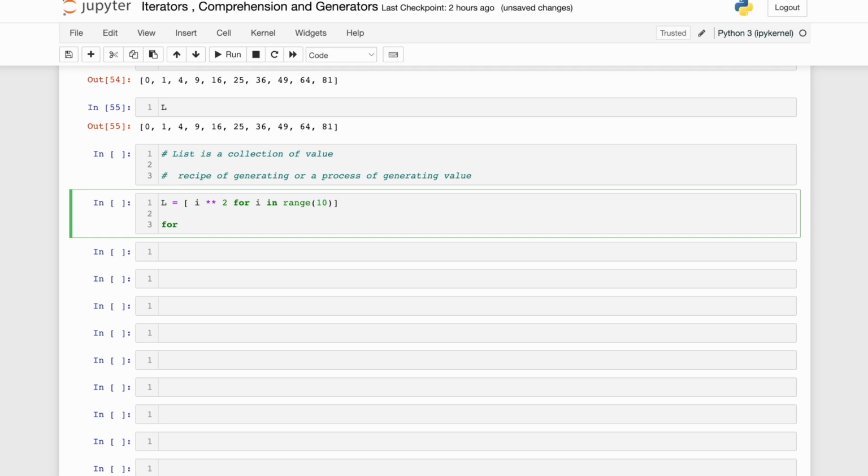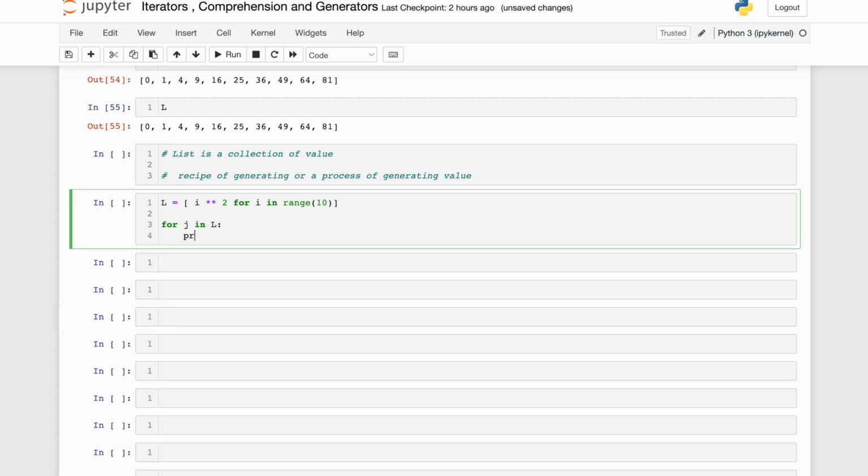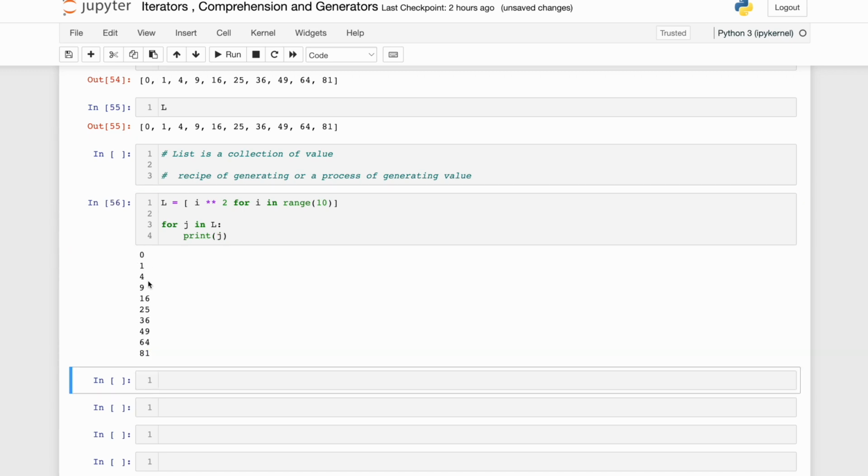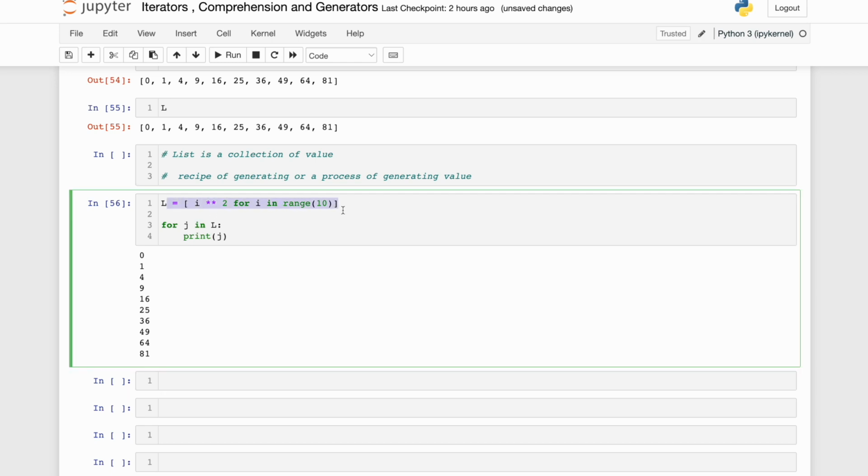If I have to iterate over it, then I will do for j in L, print j. Okay, it is going to print all the things, right? This is how I constructed a list expression, and then I iterated over it.